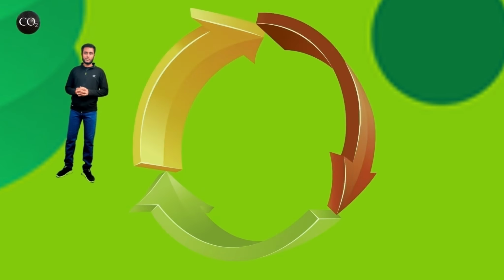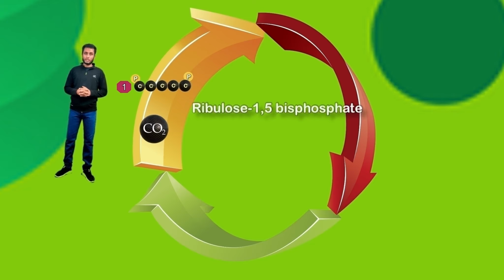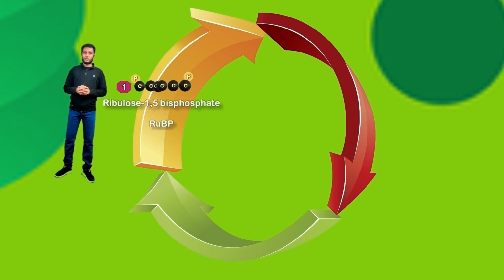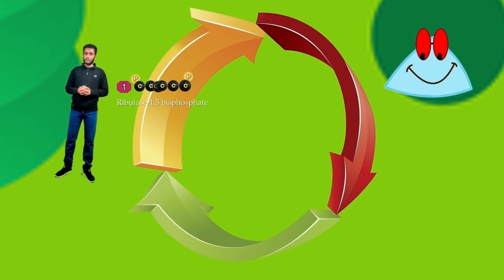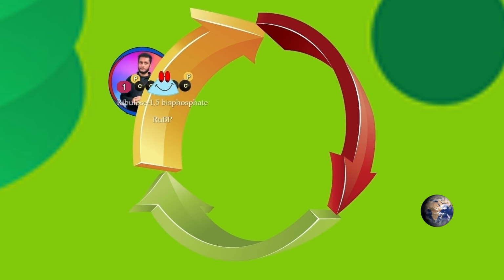So now let's start this reaction. Here carbon dioxide from the atmosphere comes inside the stroma of chloroplast, where it is combined with a 5-carbon molecule known as ribulose 1,5-bisphosphate, also known as RuBP. They are joined together with the help of an enzyme known as Rubisco, and this enzyme is the most abundant enzyme of the planet Earth.